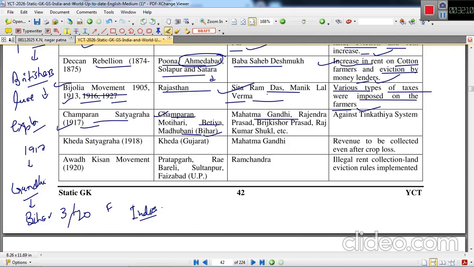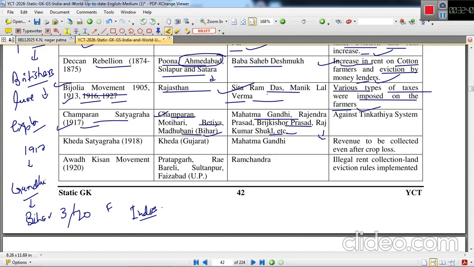Mahatma Gandhi, Rajendra Prasad was his companion in this revolt. Brij Kishore Prasad also provided support. Rajkumar Shukla, he was the person who went to Lucknow to apprise the situation of farmers, the deteriorating condition of farmers, and the life-taking practice of indigo plantation.